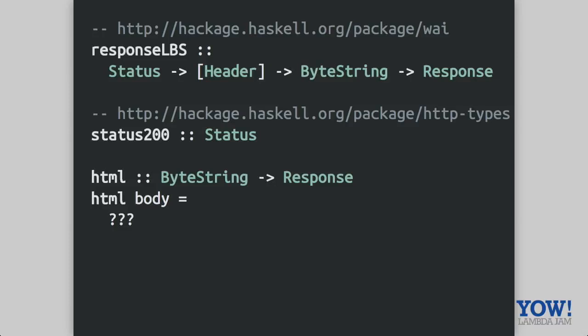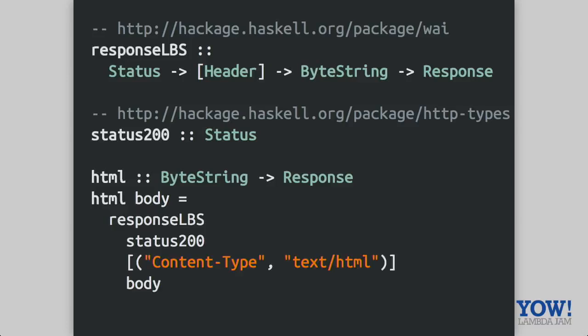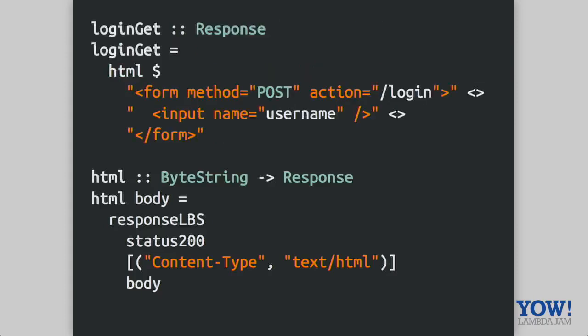The other thing we'll need to do as part of constructing this response is come up with a status. There's a library called http-types, which contains a whole bunch of type synonyms and ways of constructing statuses and other things around HTTP. So there's a function called status200, which allows us to construct a 200 status. So with those two functions, we can construct this HTML response. It's a lazy byte string response. It's a 200 status, and the content type is text/html with the byte string body, and that's all we need. So with that in mind, we can go back to our login get function and just call our HTML function with this byte string body, and we get back our login response.